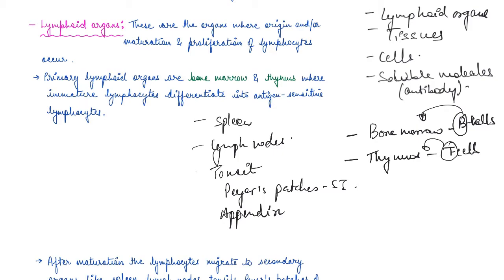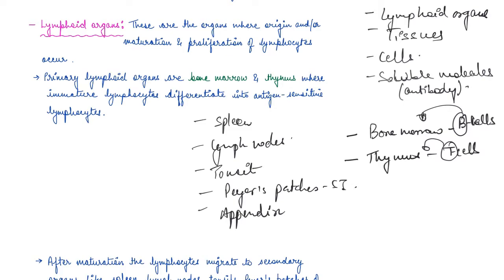So what happens is that these mature lymphocytes migrate to secondary lymphoid organs. Now these secondary lymphoid organs provide the sites for interaction of lymphocytes with the antigen. So basically, these are the places where the mature lymphocytes interact or fight with the antigen, and they then proliferate to become effector cells, right?